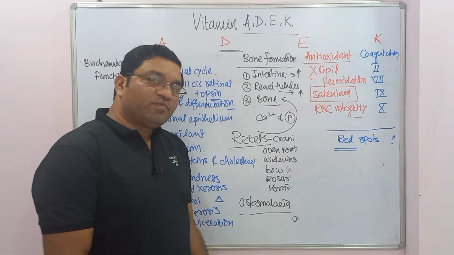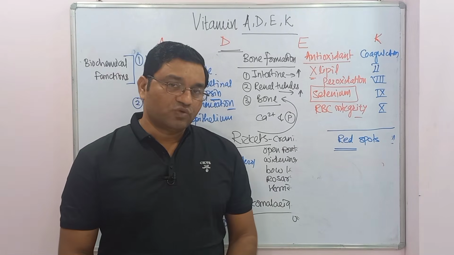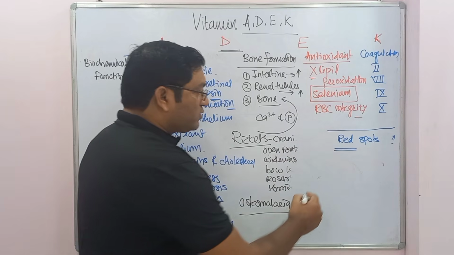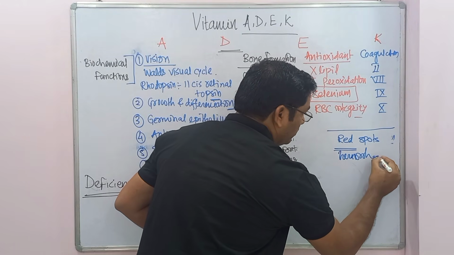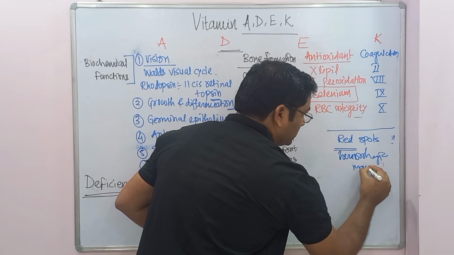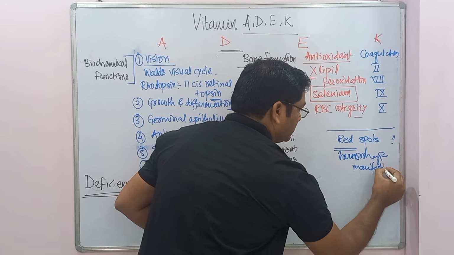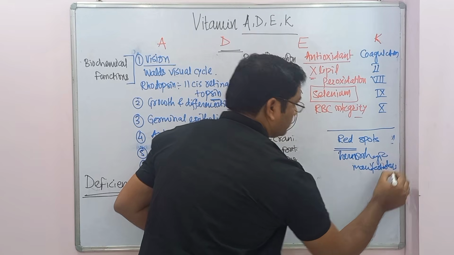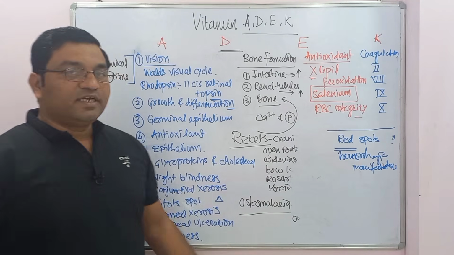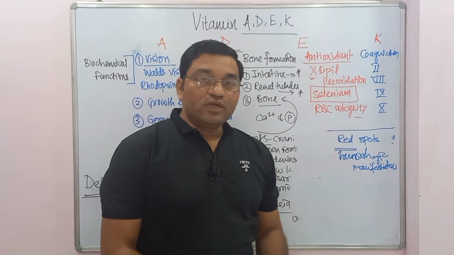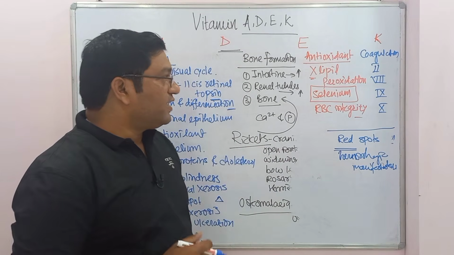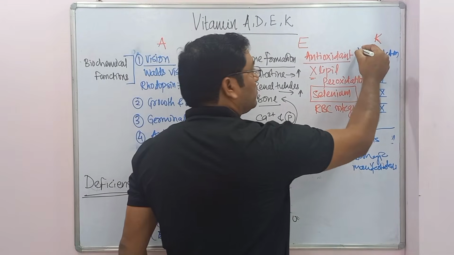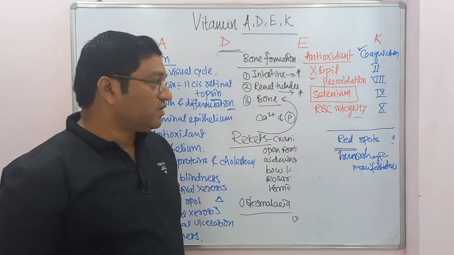For prophylactic purpose, menadione is given intramuscularly. Red spots are hemorrhagic tendencies, hemorrhagic manifestations in vitamin K deficiency. K for coagulation. Coagulation starts with K in German. It causes the gamma carboxylation of clotting factors.